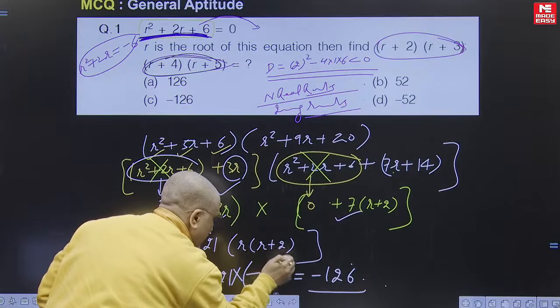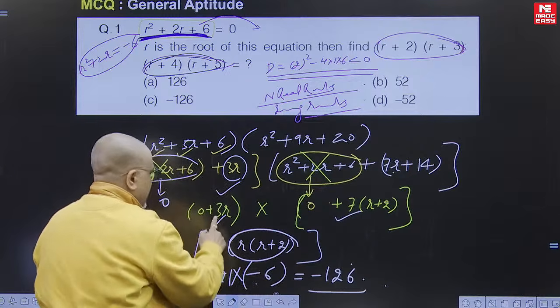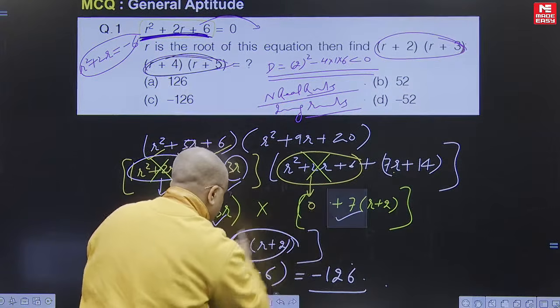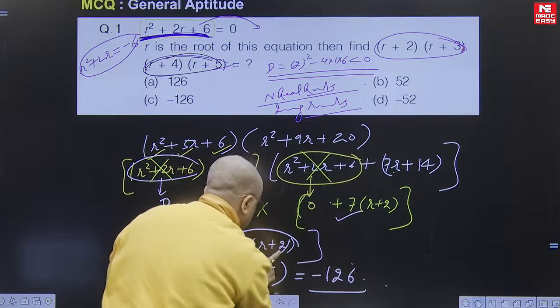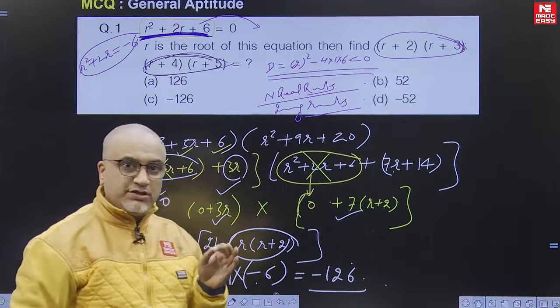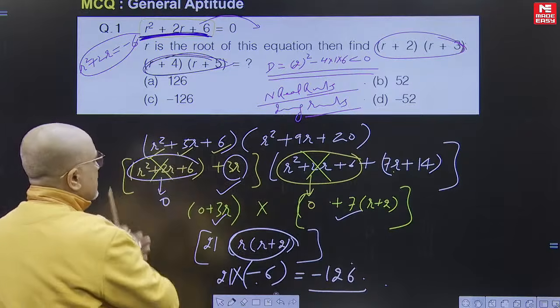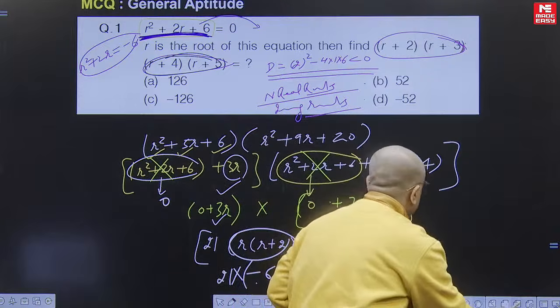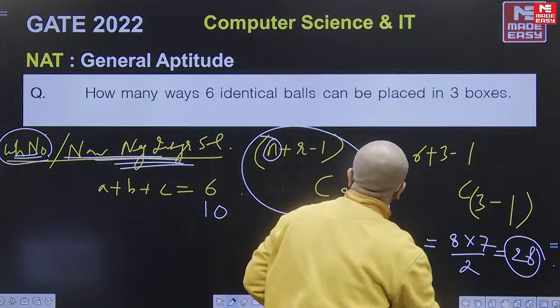This complete value is minus 6, and 3 into 7, 21 outside, r into r plus 2 is coming out to be minus 6. Because the roots are imaginary, kindly do not put it in the form of iota. Now this is done.